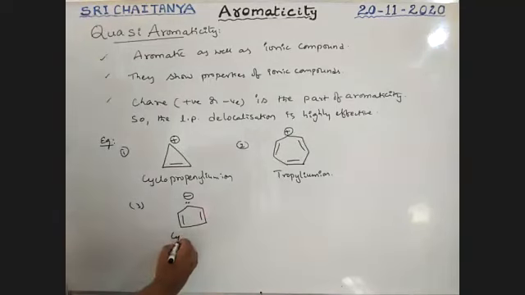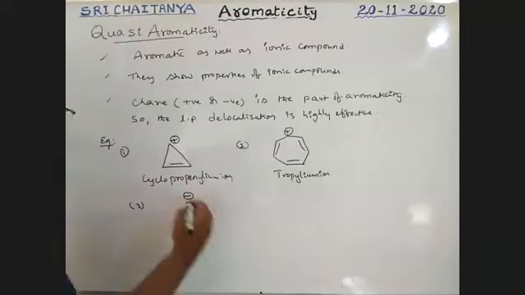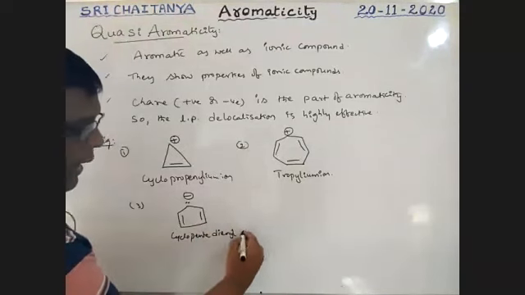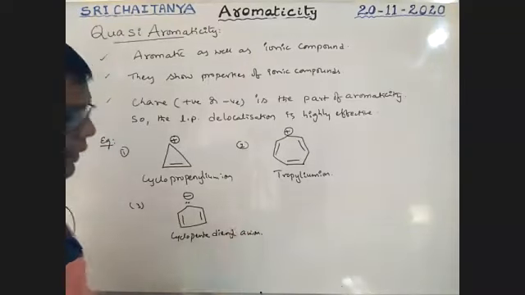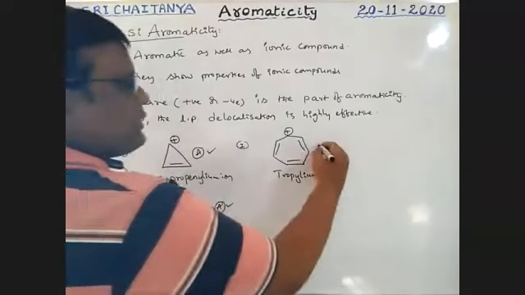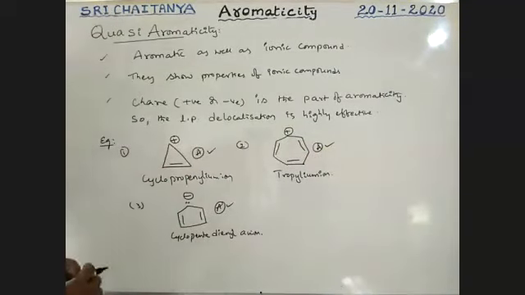It is called cyclopentadienyl anion, a 5-membered ring. Aromatic. This is also aromatic, boys. There are a number of examples like this.